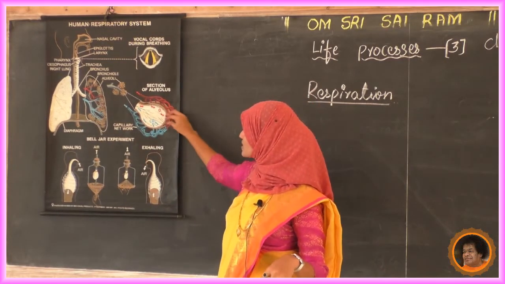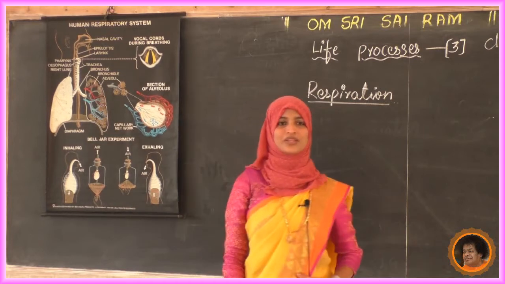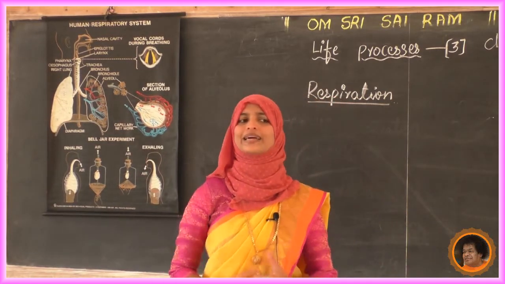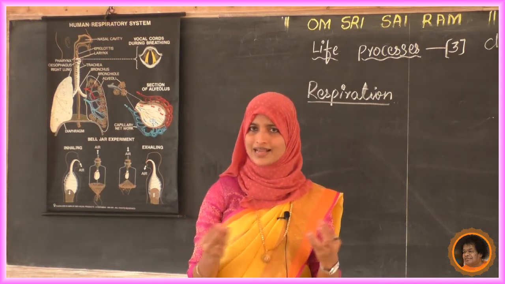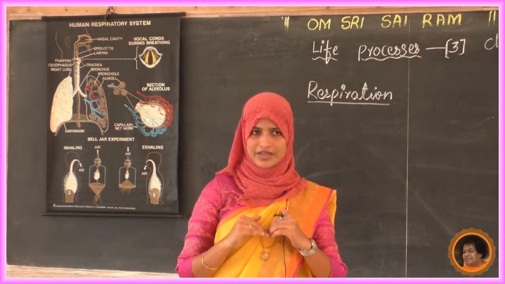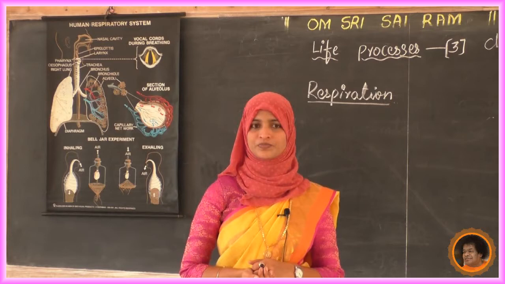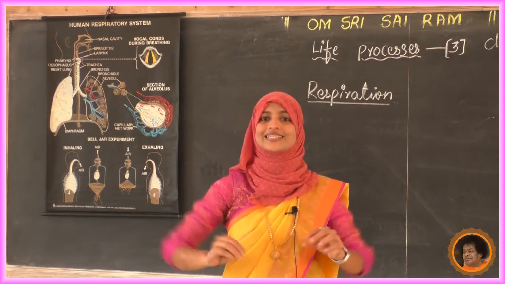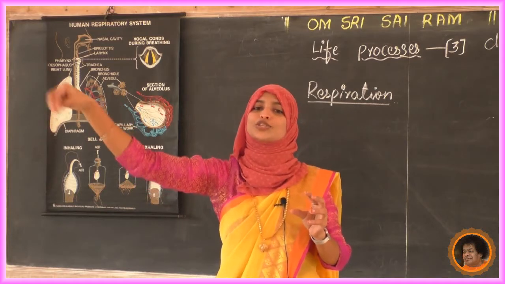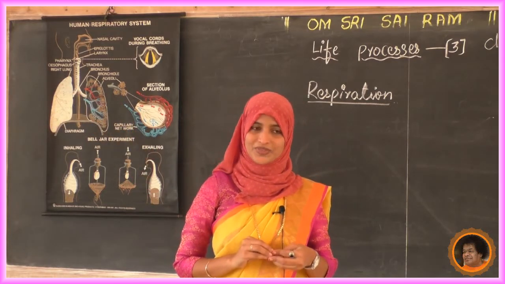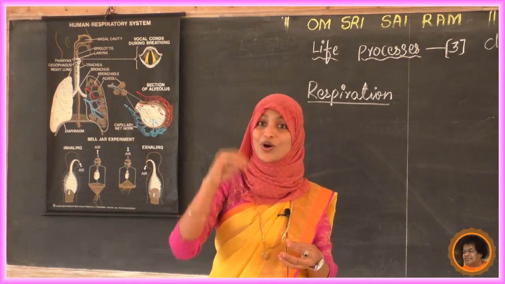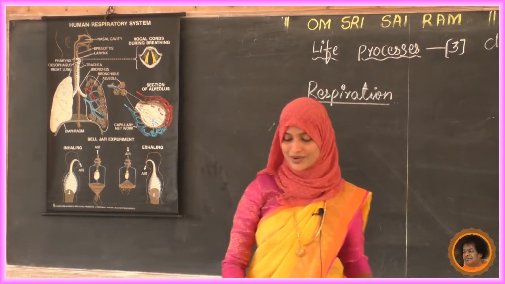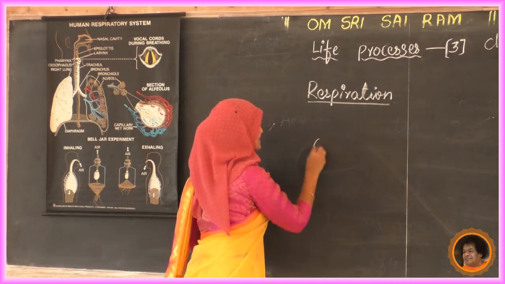Now the oxygen goes to the blood capillary. Blood is circulating around the alveoli. It gives out carbon dioxide and collects oxygen. This oxygenated blood has a red color. It distributes oxygen to the cells. Now oxygen is used to oxidize the glucose. That process is called cellular respiration.